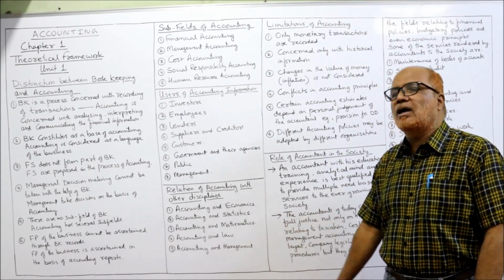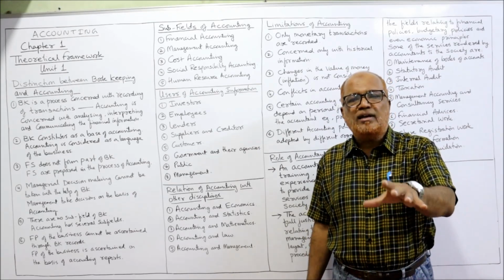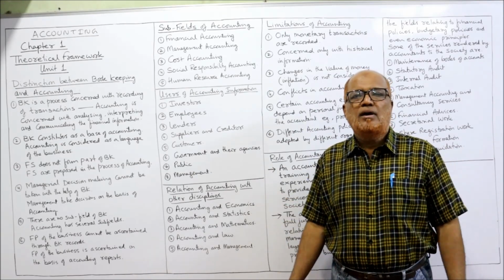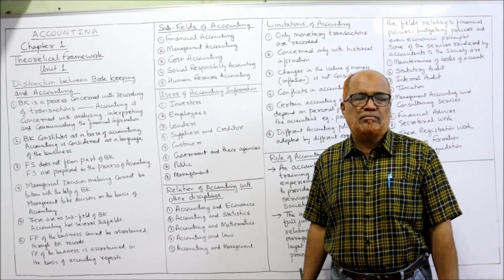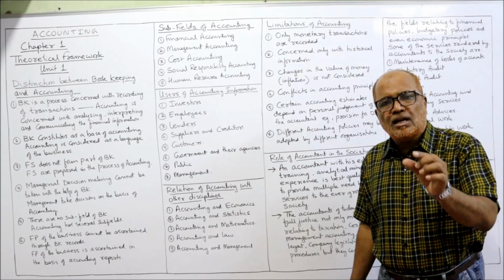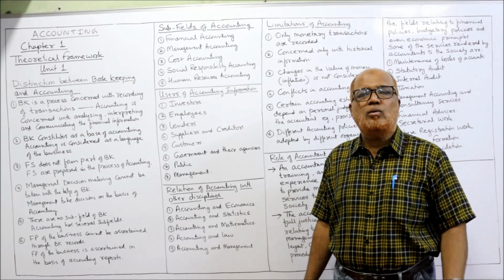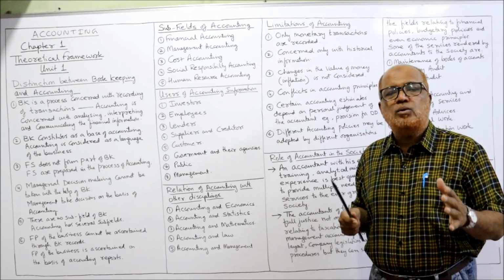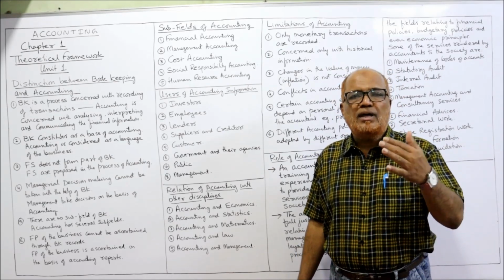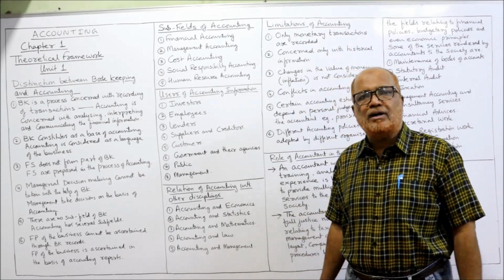First we are discussing accounting and economics. Economics is a science which is concerned with satisfying human wants in a scarcity of resources. How to satisfy the wants when resources are limited, scarce. That is economics. So there are some areas in economics which can be used by the accountant. The accountant must be able to understand the economic laws. Sometimes the accountant has to use the economic laws while performing the accounting function.